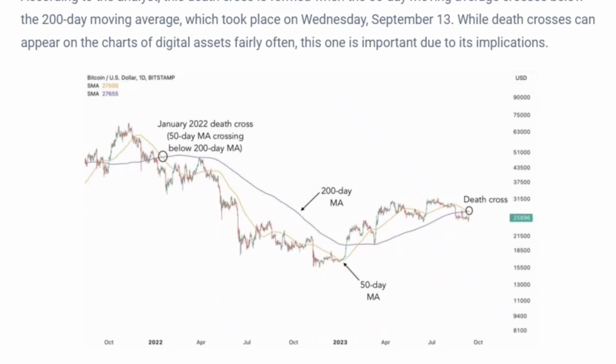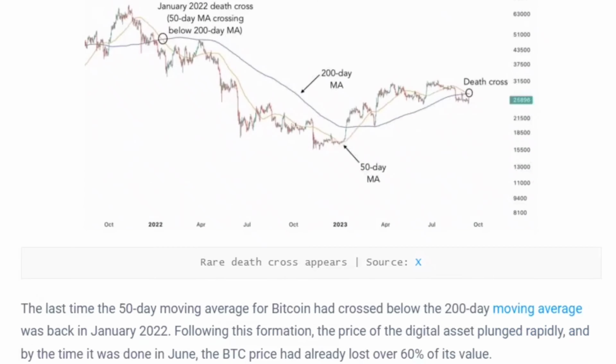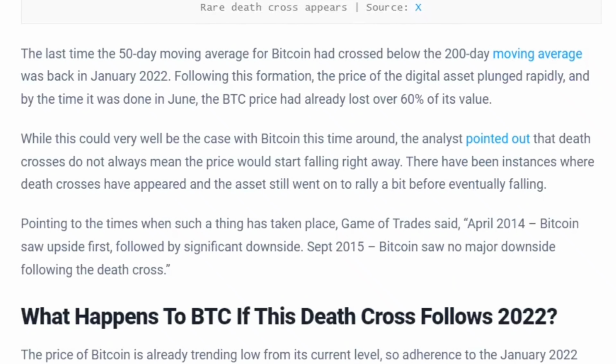While death crosses can appear on the charts of digital assets fairly often, this one is important due to its implications. The last time the 50-day moving average for Bitcoin had crossed below the 200-day moving average was back in January 2022. Following this formation, the price of the digital asset plunged rapidly, and by the time it was done in June, the BTC price had already lost over 60% of its value.